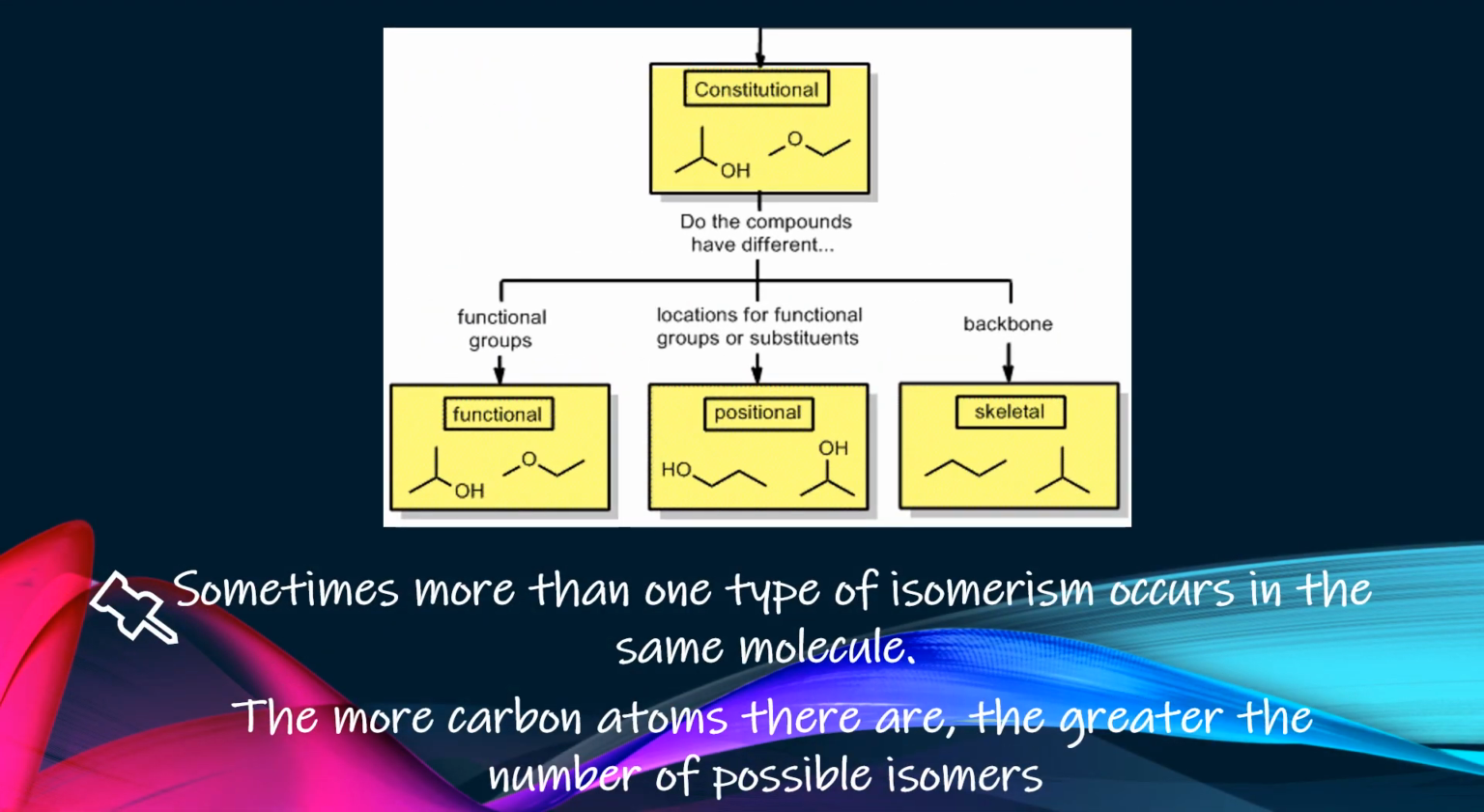Sometimes more than one type of isomerism occurs in the same molecule. So the more carbon atoms there are, the greater the number of possible isomers.